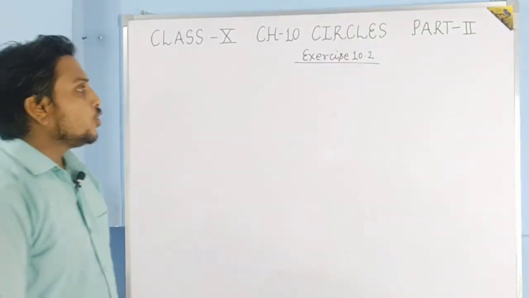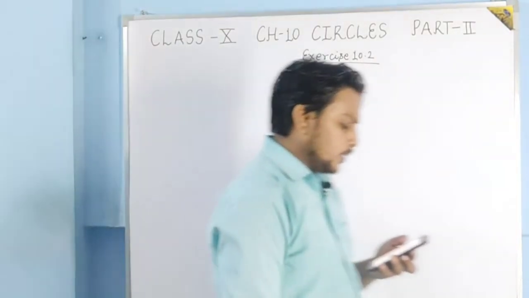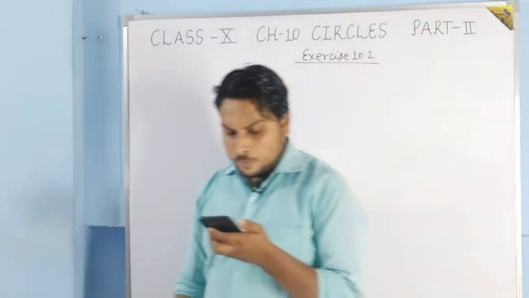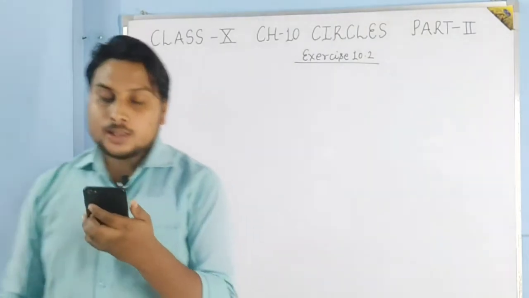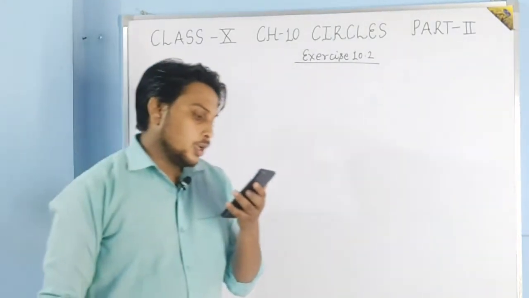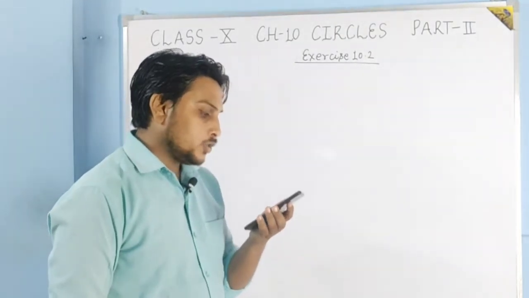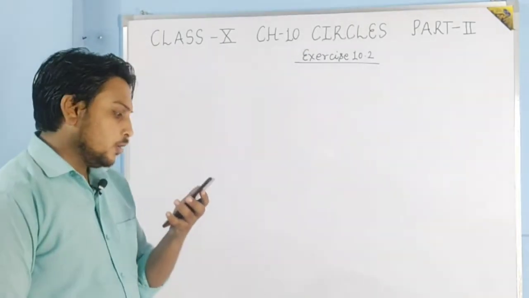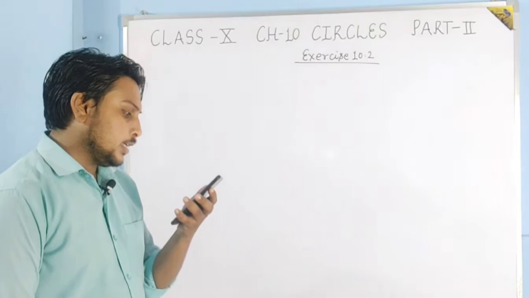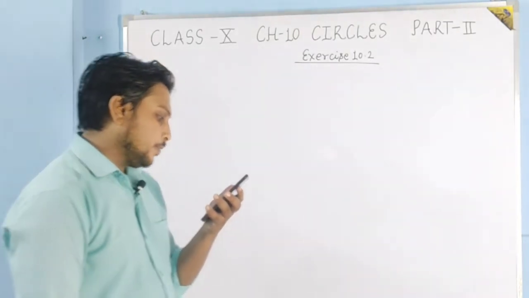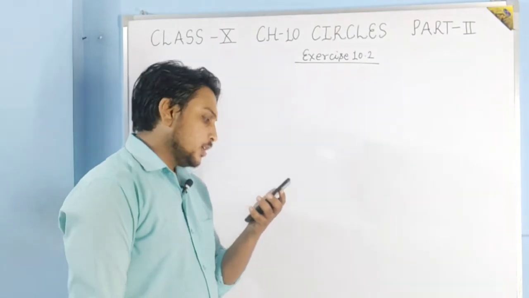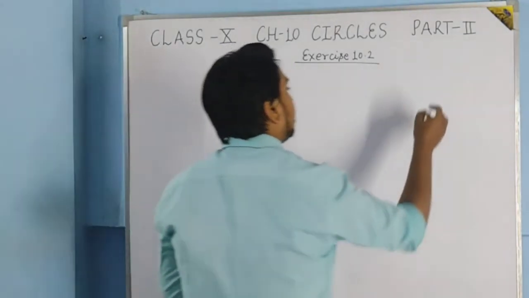Okay, so what is exercise 10.2? In the question, first is: from a point Q, the length of the tangent to a circle is 24 centimeter and the distance of Q from the center is 25 centimeter. The radius of a circle is... see what is given, from a point Q.